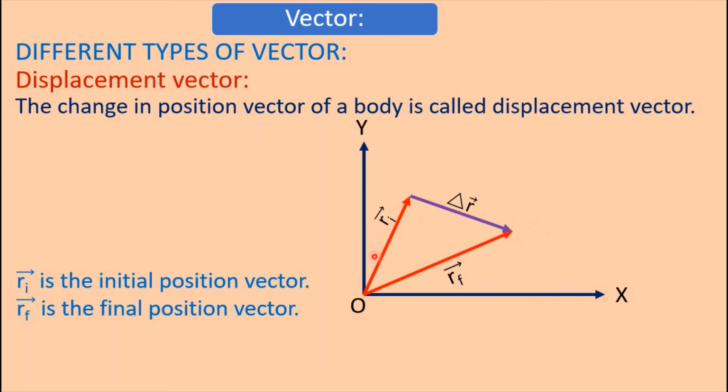That is, this is the initial position vector and this is the final position vector. Therefore the change in position vector is this one, that is, del R is the displacement vector. Here del R is the displacement vector and we can write del R is equal to Rf vector minus Ri vector.